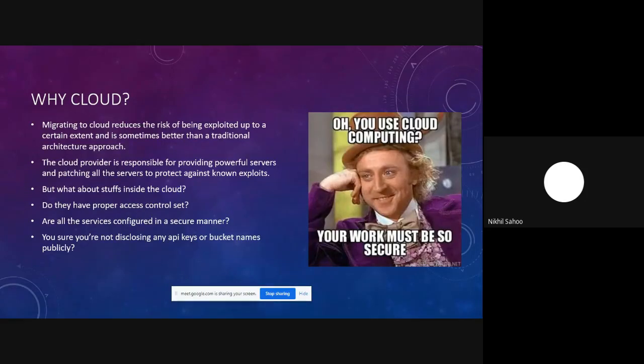So why are we targeting the cloud? No doubt that migrating to the cloud would reduce the risk of being exploited up to a certain extent. It is also sometimes considered better than a traditional architecture approach, because your cloud provider would be responsible for providing all kinds of powerful servers and also patching your servers to protect you against all kinds of known exploits. But the primary concern or problem would be the things that are present inside the cloud and how securely configured they are. And more importantly, what about the access control mechanisms present at various levels? And most importantly, what about your API keys or your bucket names that have been leaked publicly? We'll be looking into all of these in much detail later on in the slides.